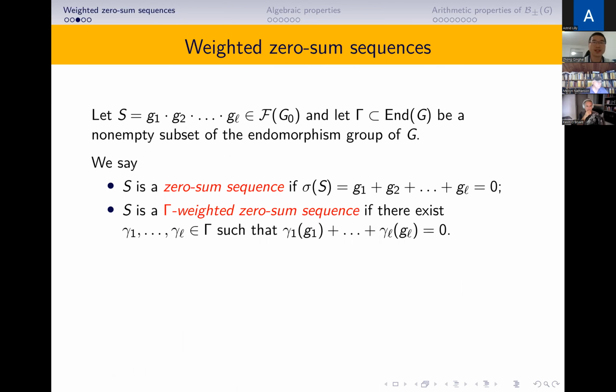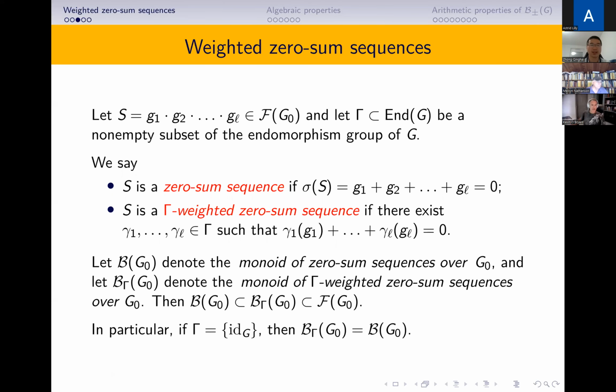So what is a weighted zero-sum sequence? Let S be a sequence over G0. We choose Gamma to be a subset of the endomorphism group of G. We say S is a zero-sum sequence if the sum of all the terms of S equals 0. We say S is a Gamma-weighted zero-sum sequence if we can choose weights gamma_i from Gamma such that gamma_1 g_1 plus up to gamma_l g_l, the sum of this, is 0.